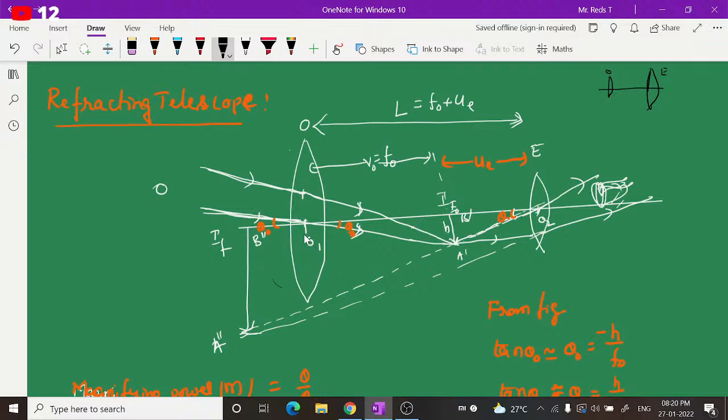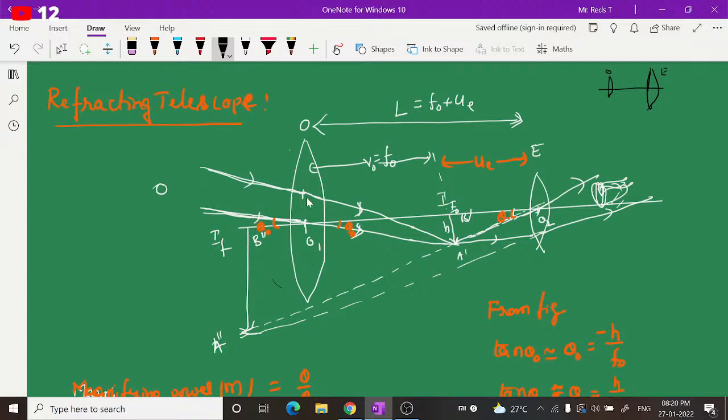Okay, now if you observe light from a distant object, meaning at infinity, like if you are looking at a star, usually it can be considered as at infinity, and we know that light rays from infinity will be considered as parallel rays.